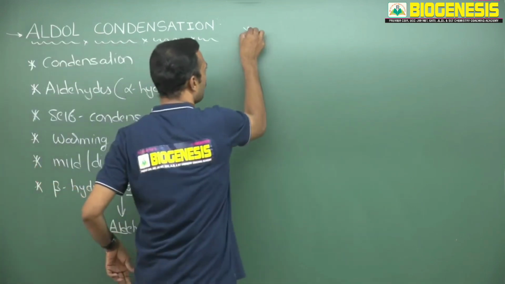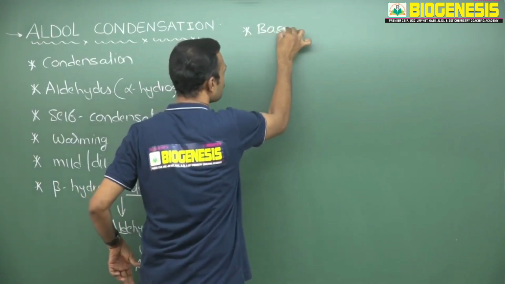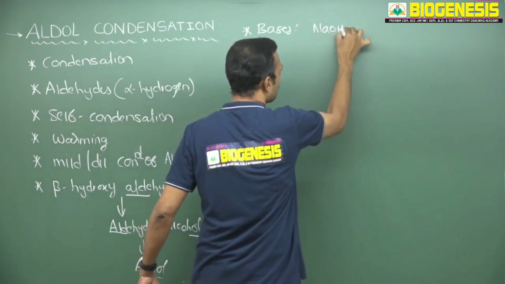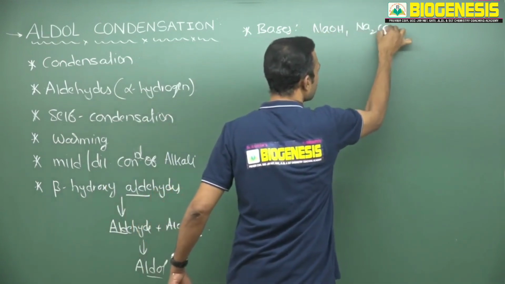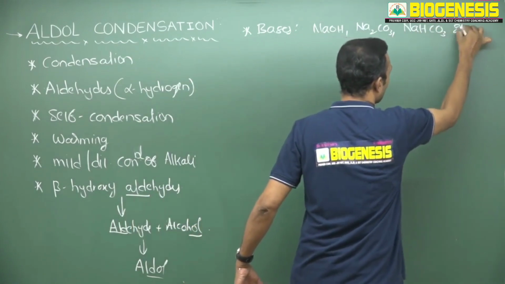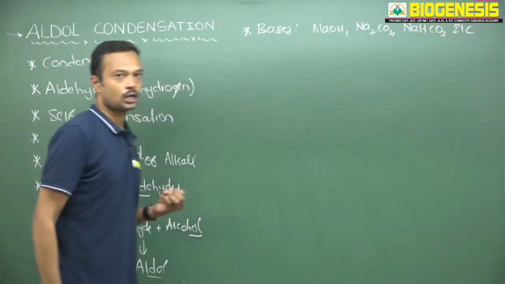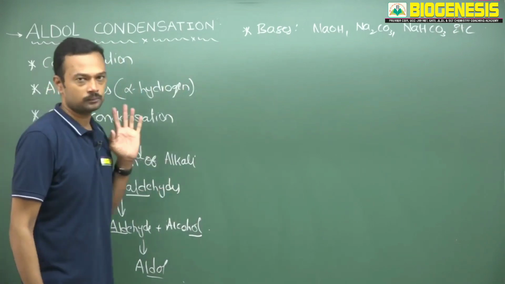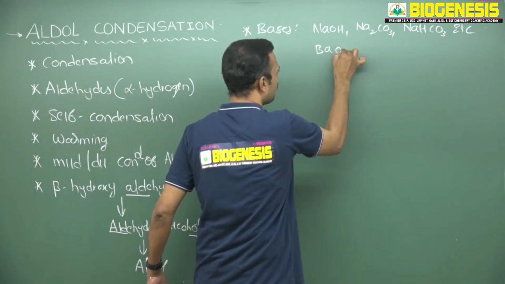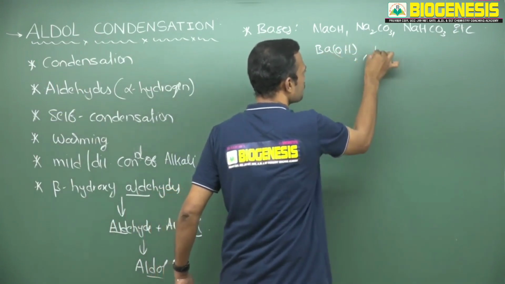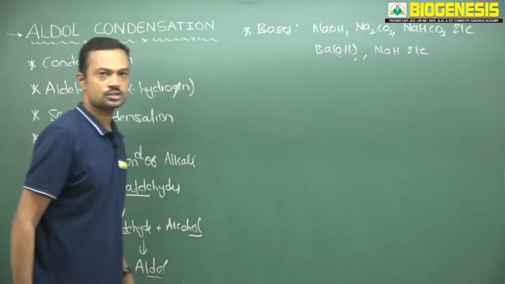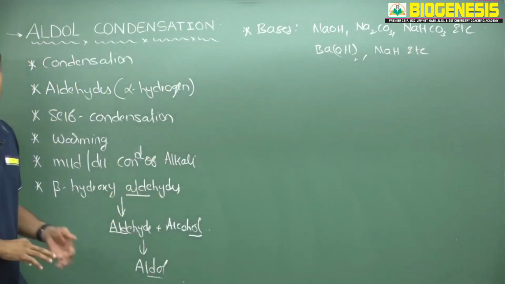Okay, so especially this is carried out in the presence of some selective bases. You can take bases like this: dilute sodium hydroxide, dilute sodium carbonate, dilute sodium bicarbonate, etc. We can take all kinds of first group metal carbonates and bicarbonates, any one. Barium hydroxide, even we can take barium hydroxide, and even sodium hydroxide, etc. We can use all kinds of bases, especially in aldol condensation.